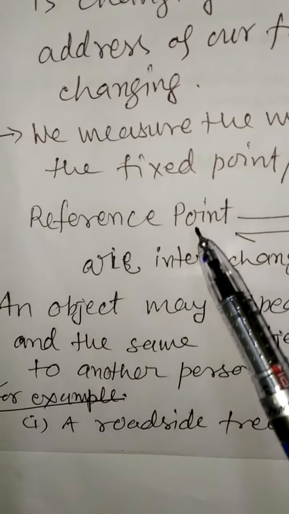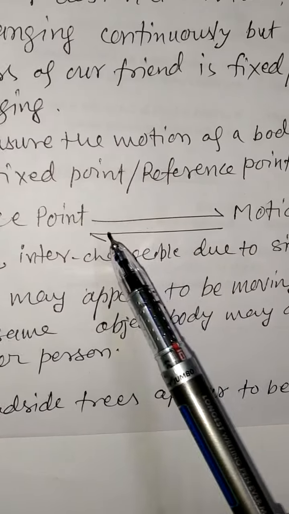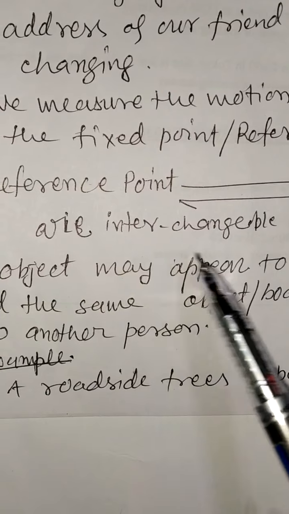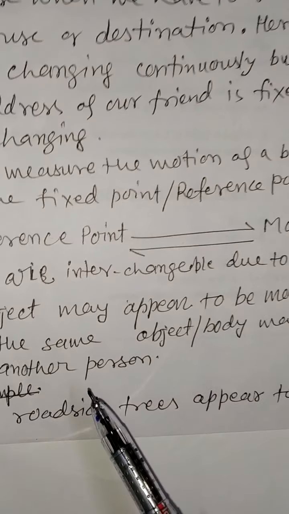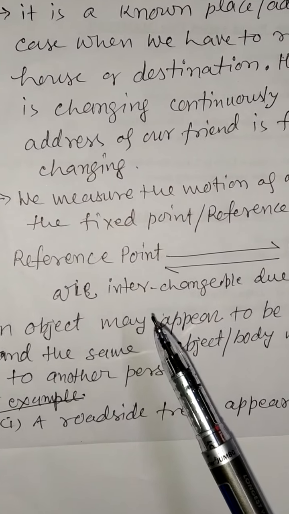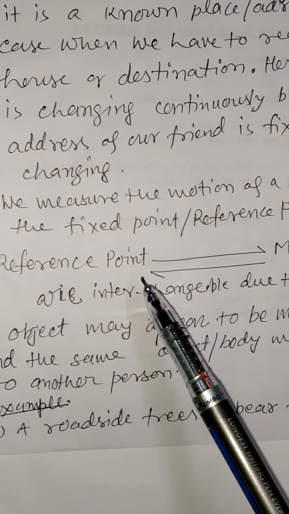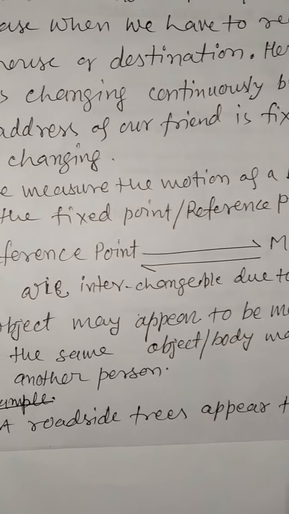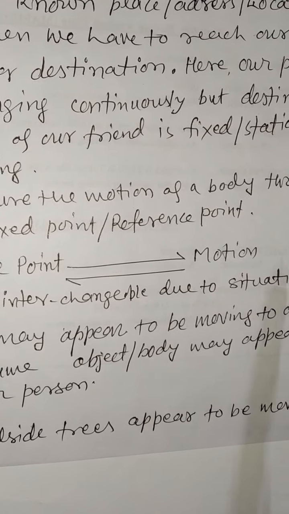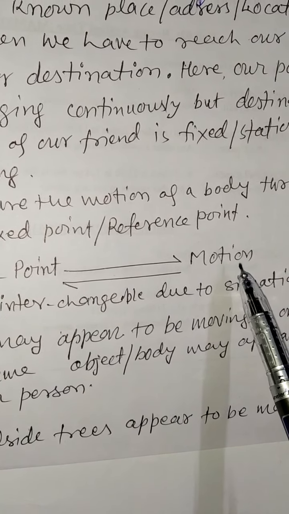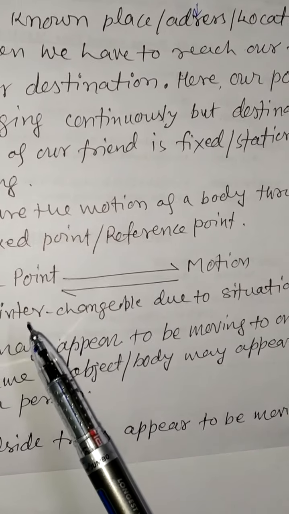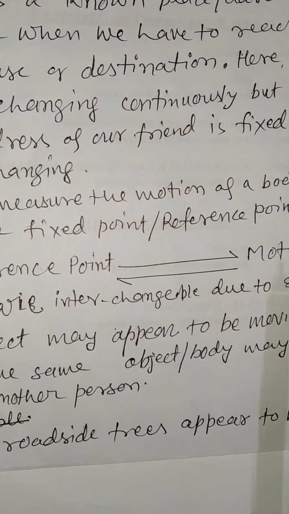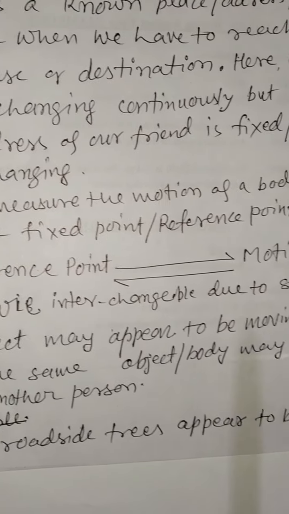Here reference point and motion are interchangeable depending on the situation. In one situation, one object is the reference point and the other object is in motion. But in another situation, the other object acts as a reference point and the first object is in motion.